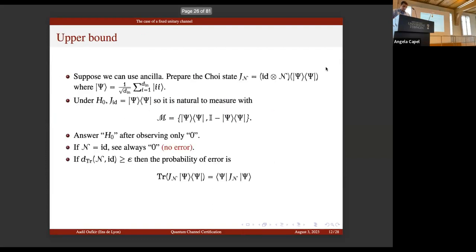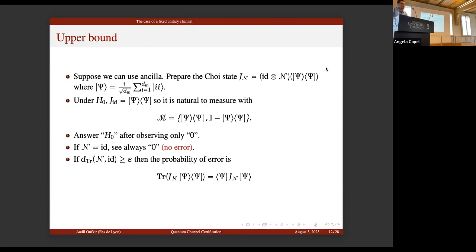Maybe the first approach for this problem is to reduce it to states, and we have a natural candidate, which is the Choi state, because it encodes everything about the channel. Under the null hypothesis, the Choi state is the maximally entangled state, and so it is natural to measure with the projector onto psi, the optimal projector.